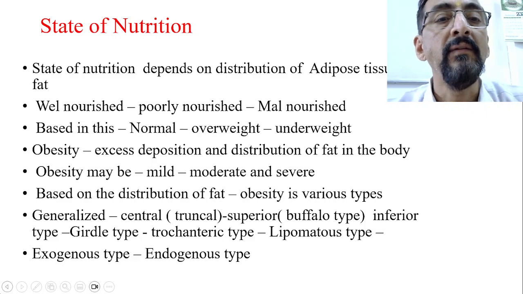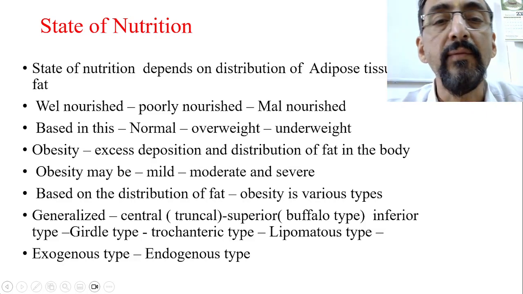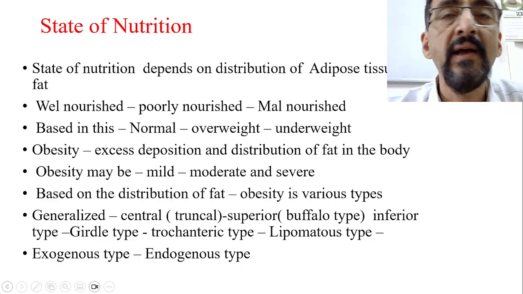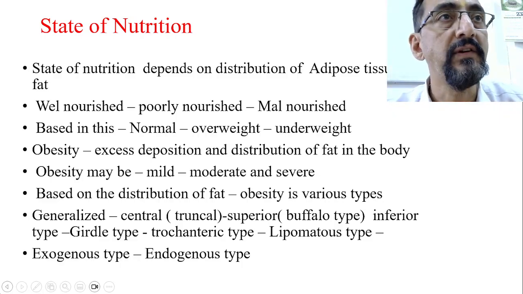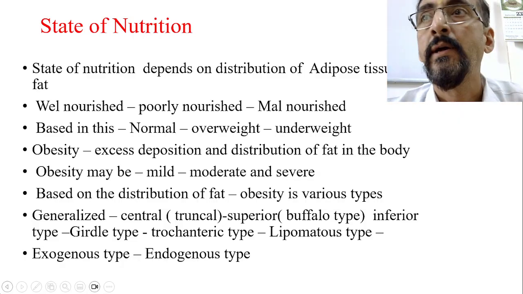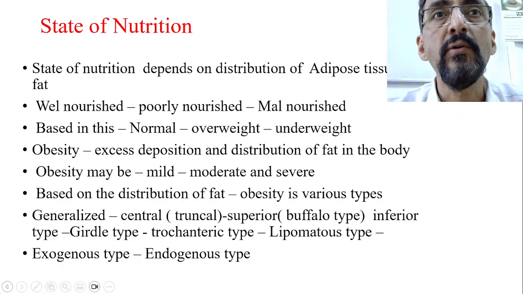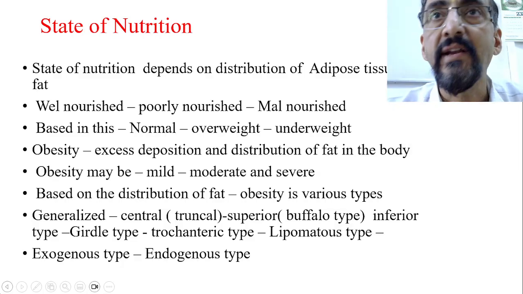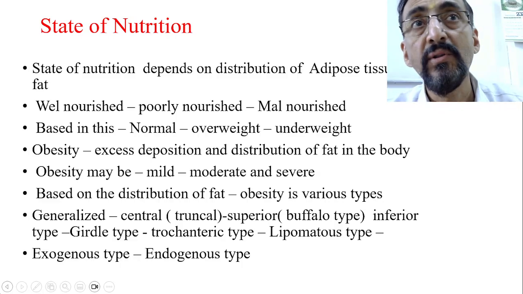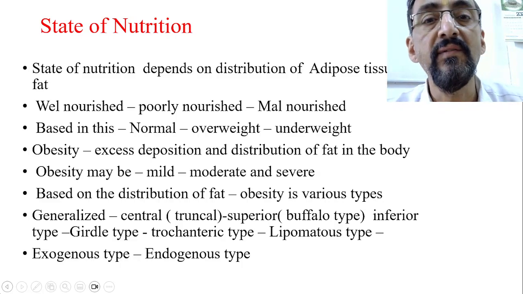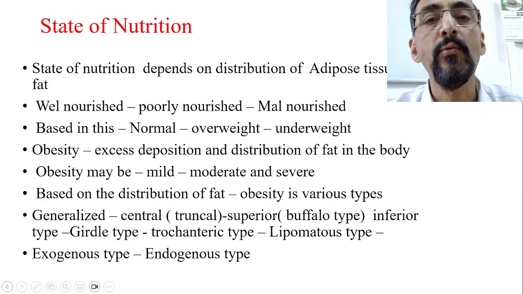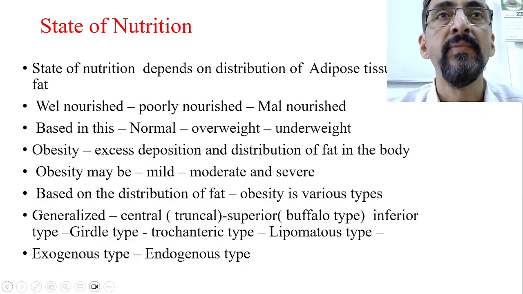Anyway, so normal, overweight or underweight. Now we have two terms. One is overweight and another one is obesity. Overweight is the first stage. Obesity is the next stage. Usually we will go for body mass index, BMI, to calculate this ratio. Based on that body mass index ratio, we will decide whether it is overweight or obesity. Just before obesity, we will have overweight, the previous condition.